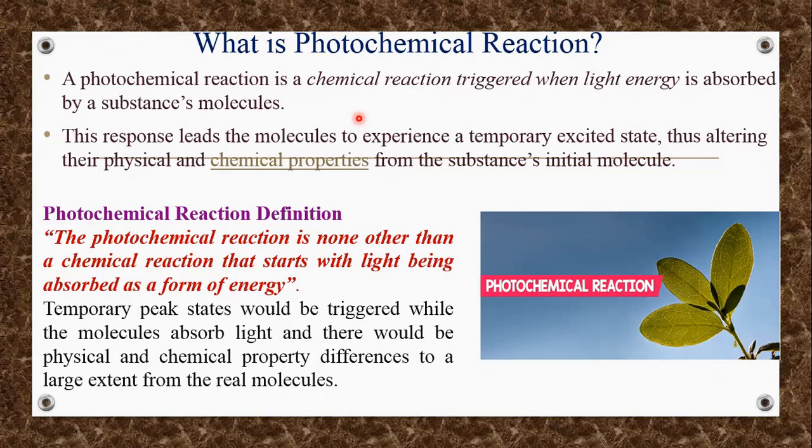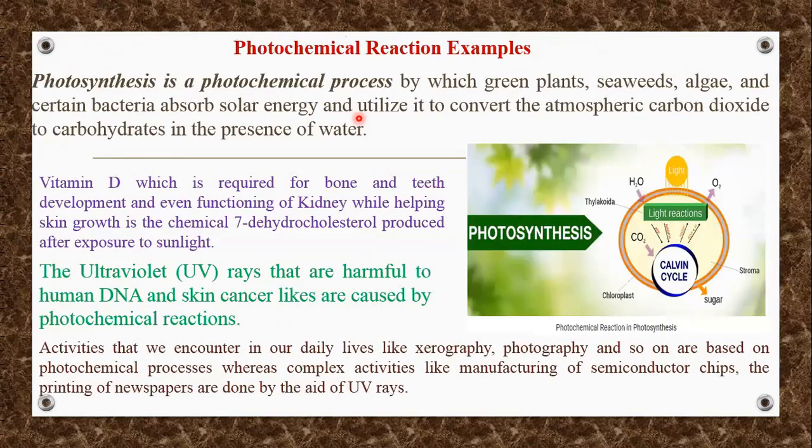A photochemical reaction is none other than a chemical reaction that starts with light being absorbed as a form of energy. Here are some examples to understand better what photochemical reactions are. The very famous and common photochemical process is photosynthesis. Photosynthesis means when green plants, seaweeds, algae, and certain bacteria absorb solar energy and utilize it to convert atmospheric carbon dioxide to carbohydrates in the presence of water.